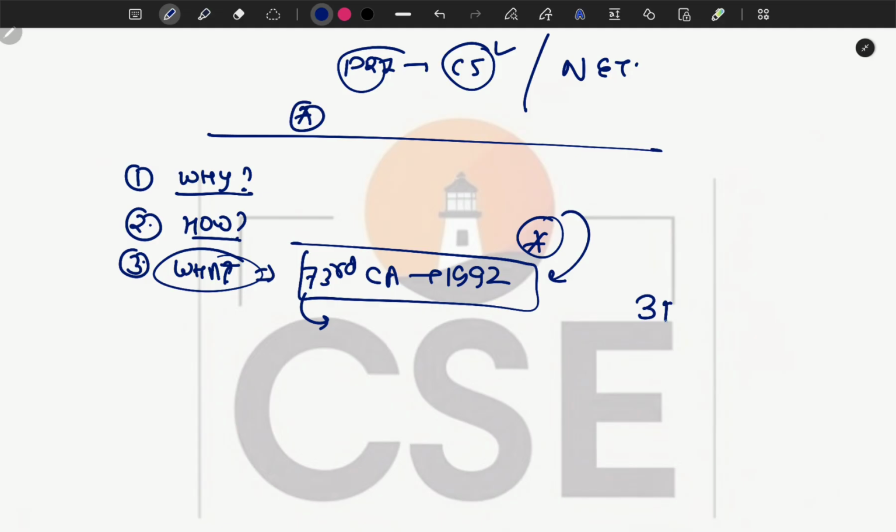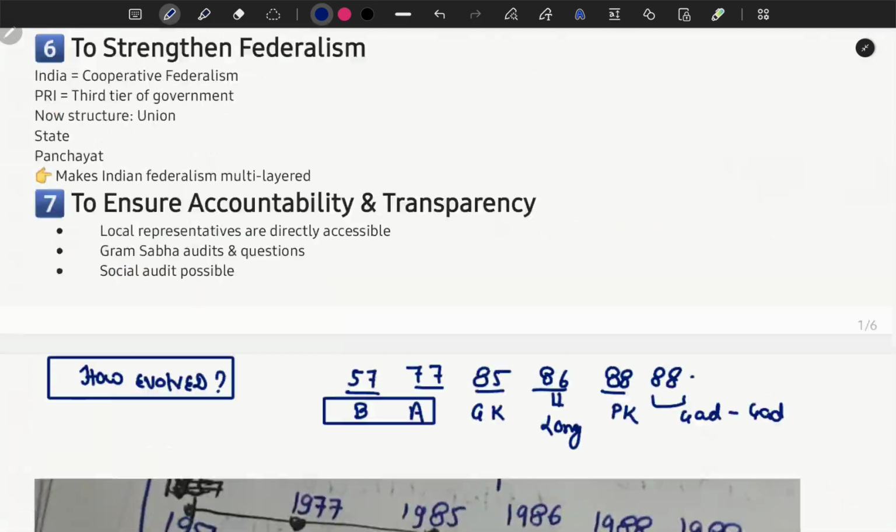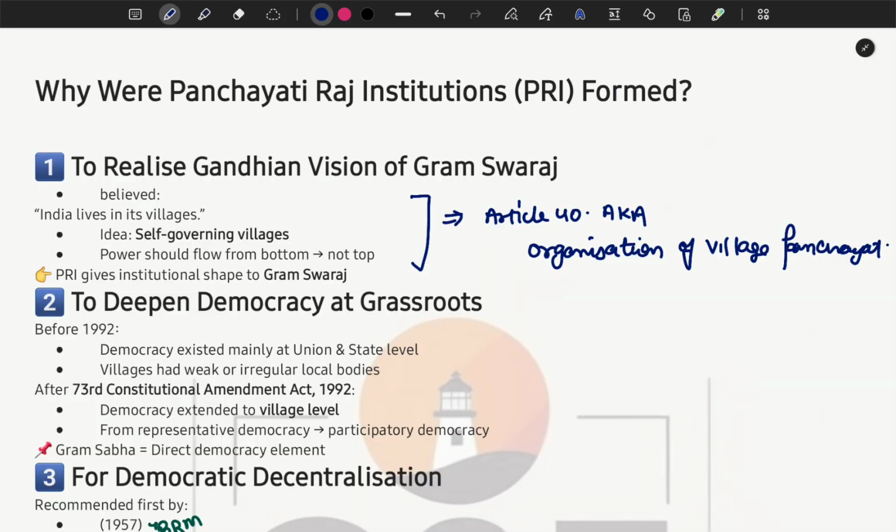We will understand the three F's, funds, functions and functionaries. Now let's start with the why aspect, why the Panchayati Raj institutions were formed.